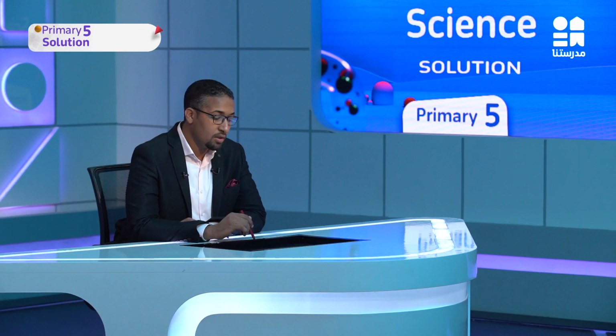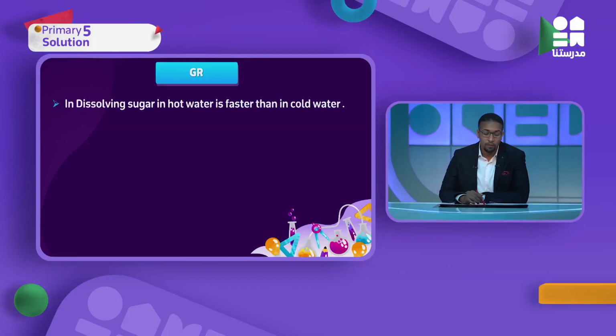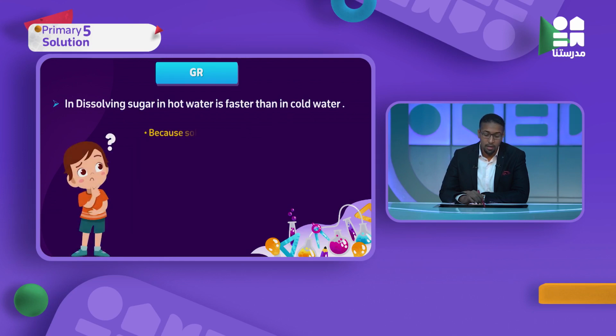So here is a question. Give a reason: dissolving sugar in hot water is faster than in cold water. Why? Because by increasing temperature, solubility will increase. Solubility increases by increasing temperature.